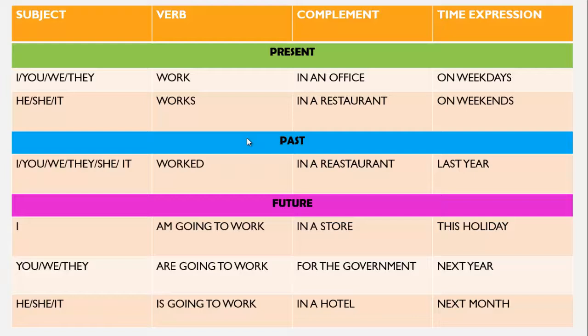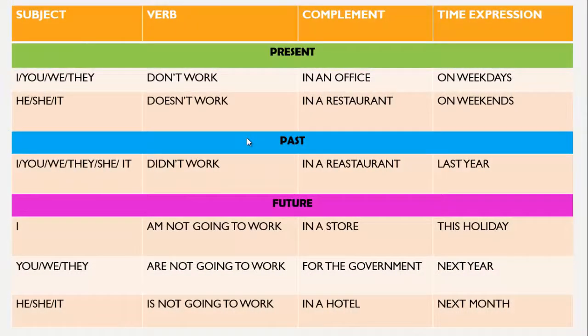So let's check the chart when it's negative. Look, when it's negative, we need to use auxiliaries, remember? And in present, we use auxiliary don't or auxiliary doesn't. And when it's past, we use auxiliary didn't. Okay? And it's the same order. We don't modify any order. Subject, verb, complement, and time expression.